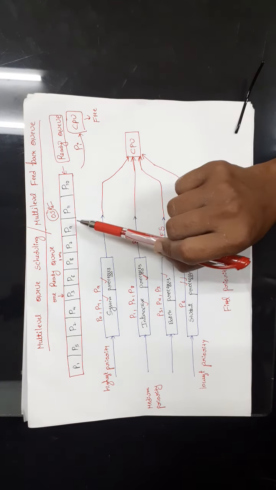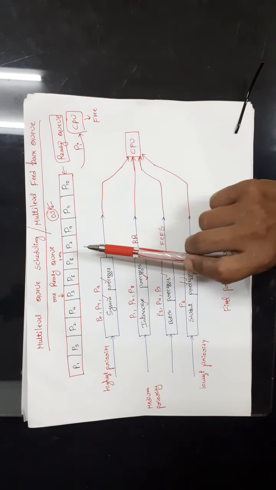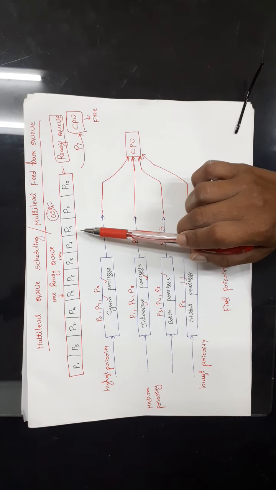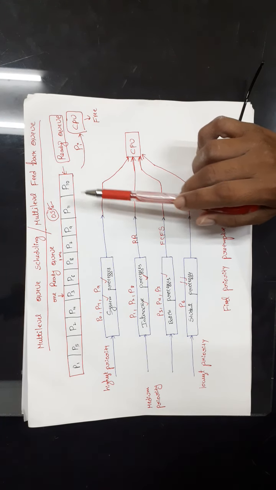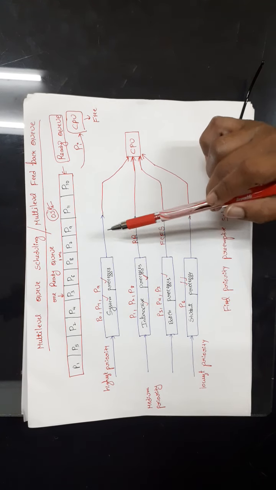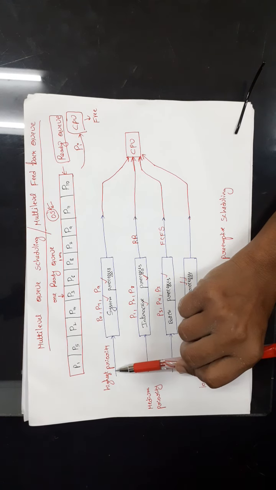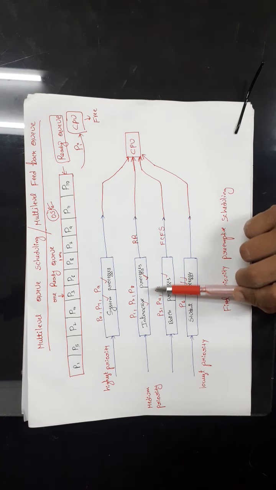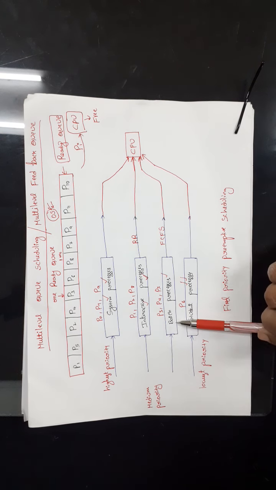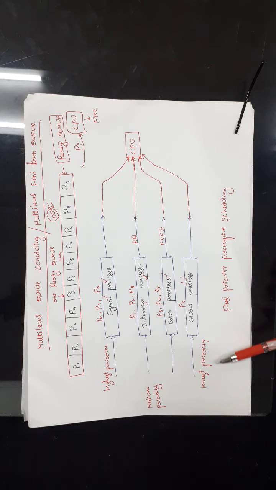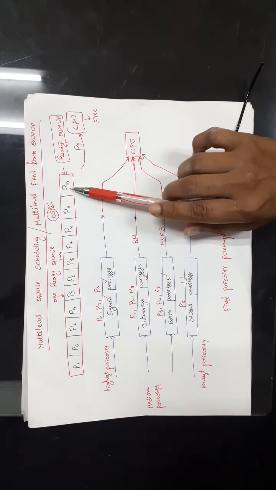It is not better to place all the processes in one queue and follow only one scheduling algorithm for all of them, right? It is not the better way. Different process types have different priorities, right? If you observe, system processes will have high priority, then interactive processes have high priority, batch processes have some medium priority, and student processes have low priority. So it is not better to keep all the processes in one queue.